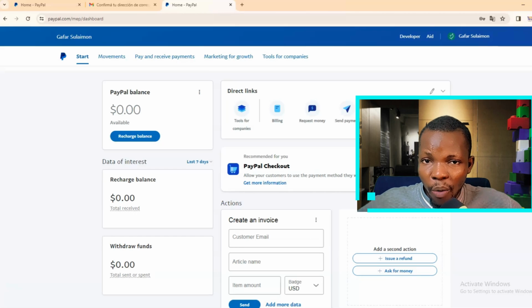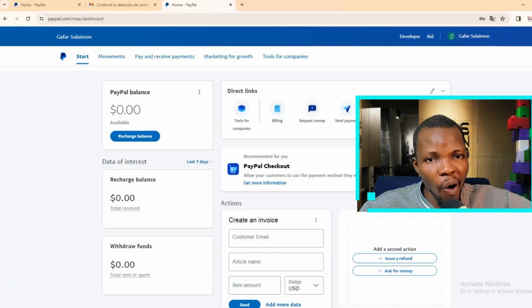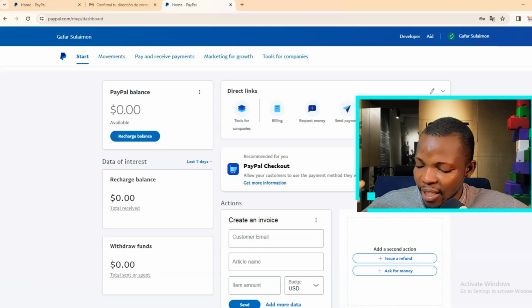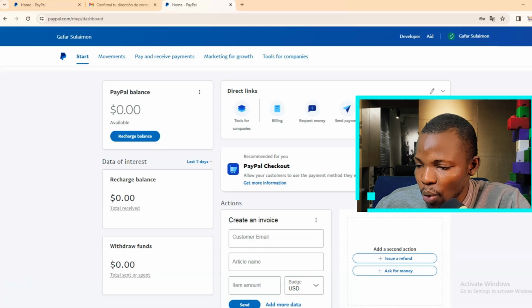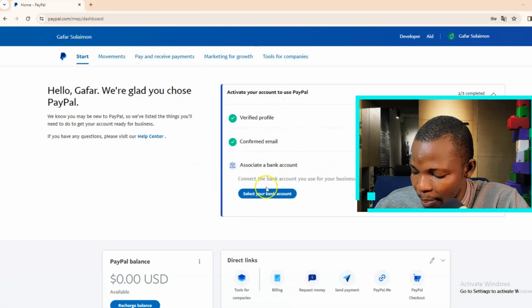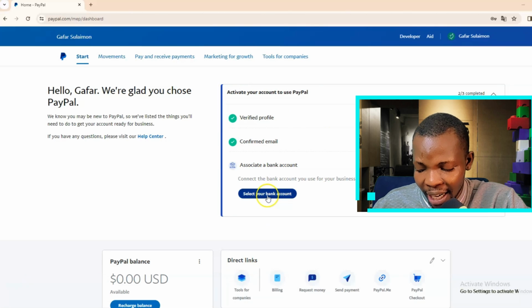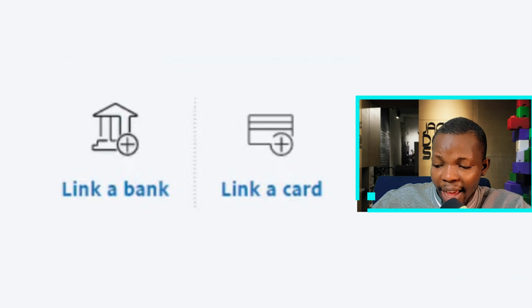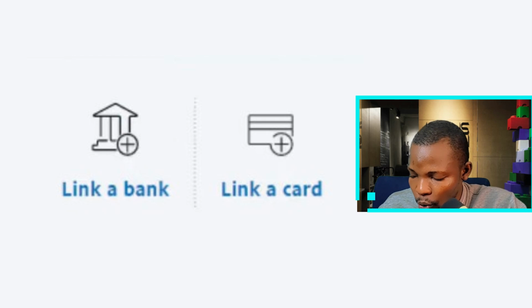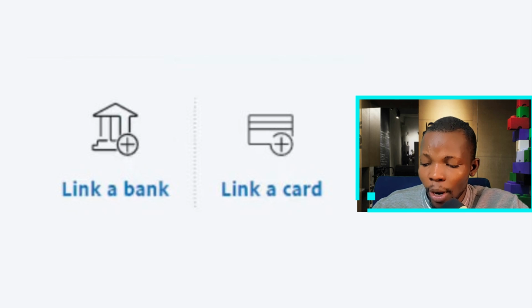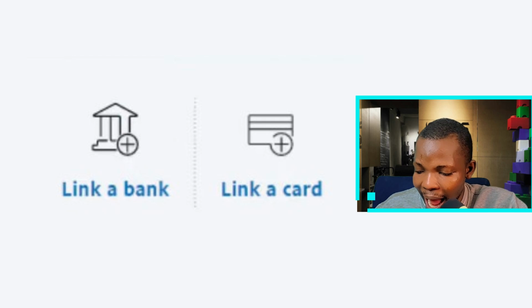Okay, 24 hours later. So now that we have our bank account ready and we have it right here on our system or on our phone app, depending on where you have it, definitely we are now to proceed with our account linking. And to get started with that, all you have to do is to navigate to the associate a bank account section by scrolling down, then click on select your bank. Now here you can see that they are telling us that we have two options, either to link our bank account or to link our bank card. Now if you have a USD bank account, you can definitely link it, and if you have a USD bank card whatsoever in any country you are in, just go ahead and put in the card details here and you are good to go.